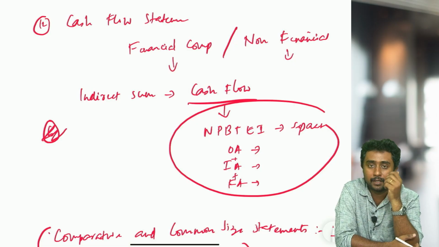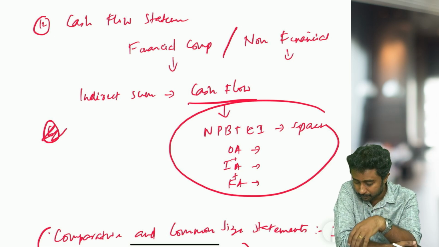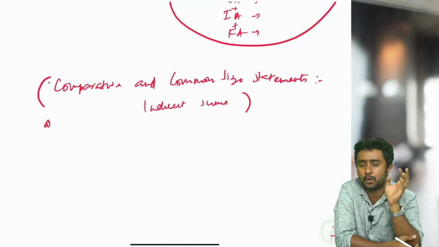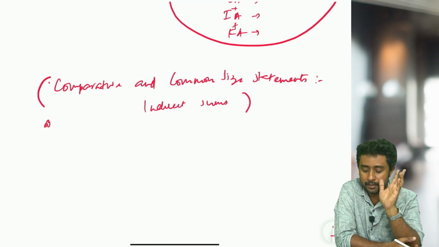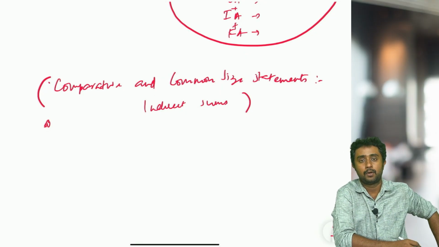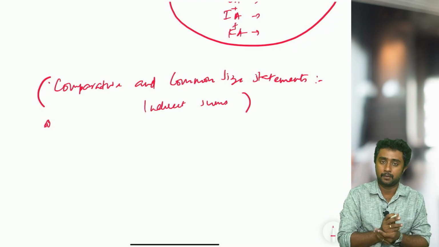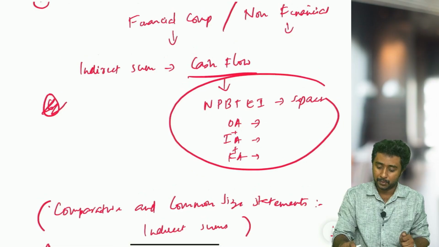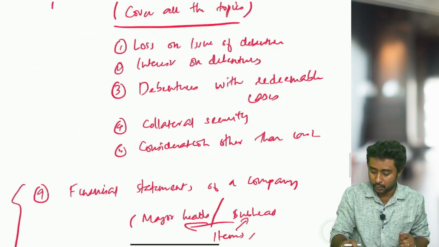So cash flow statement, all the three activities, sometimes net profit before tax and extraordinary items, how to calculate that. So all these things remember properly. Next is comparative and common size statement, the entire chapter, there is nothing to omit. Entire chapter indirect questions, again try to practice. Indirect means percentage or fill in the blanks kind of questions. Sometimes percentage will be given, how to calculate those percentages, that kind of questions you practice.